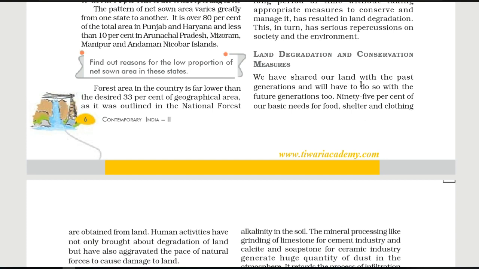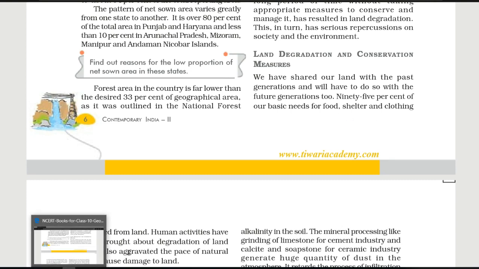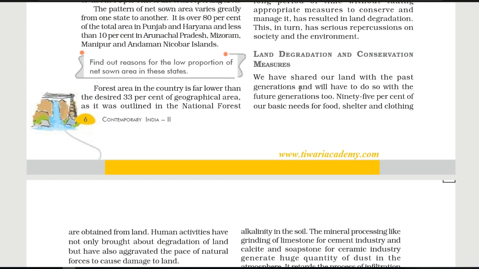We have shared our land with the past generations and will have to do so with the future generations too. 95% of our basic needs for food, shelter and clothing are obtained from land. So here we can see that we have shared our land with the past generations and will have to do so with the future generations also.